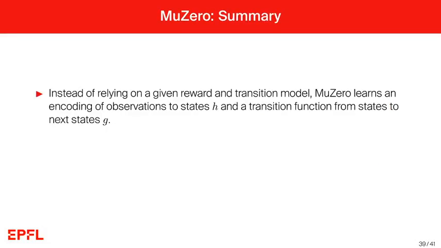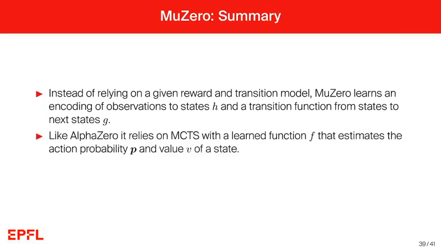So instead of relying on a given reward and transition model, MuZero learns an encoding of observations to states with this function h, and a transition function from states to next states with this g function. Like AlphaZero, it relies on Monte Carlo tree search with a learned function f that estimates the action probability p to be used in the selection step of Monte Carlo tree search, and the value v for the states to be used in the backup step of Monte Carlo tree search.